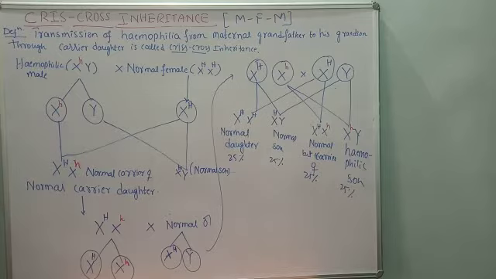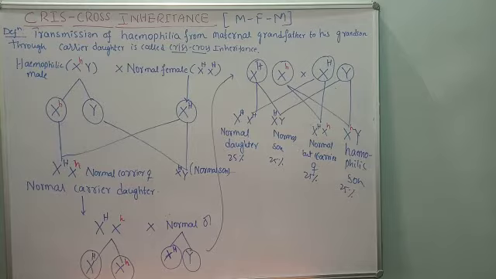Maternal means mother's; paternal means father's. From the maternal grandfather, that means the mother's father, to his grandson through his carrier daughter, that is called crisscross inheritance.